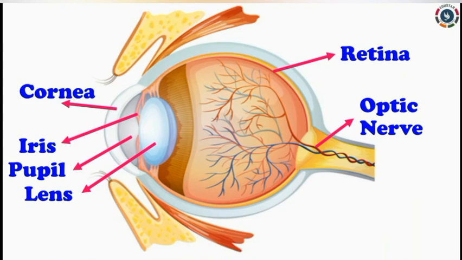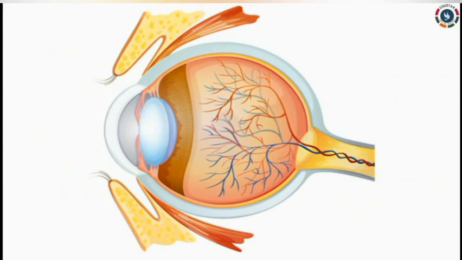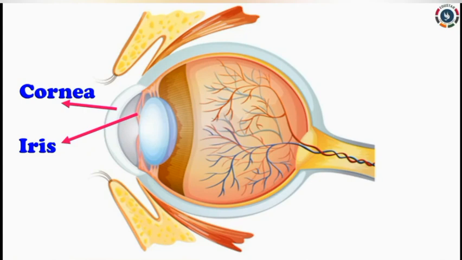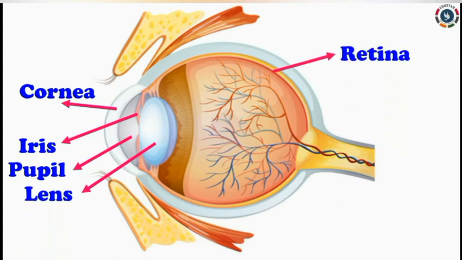Students, have you understood all the parts of the human eyes? What are the parts of the human eye that we have learnt now? Cornea, iris, pupil, lens, retina and optic nerve. Is it clear, children?